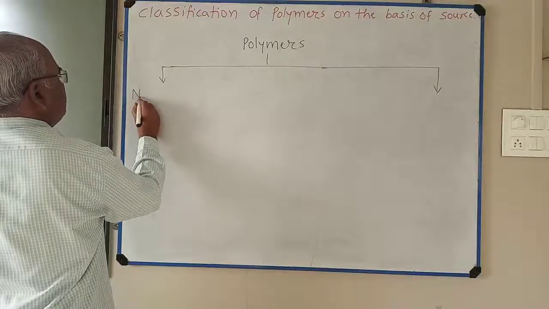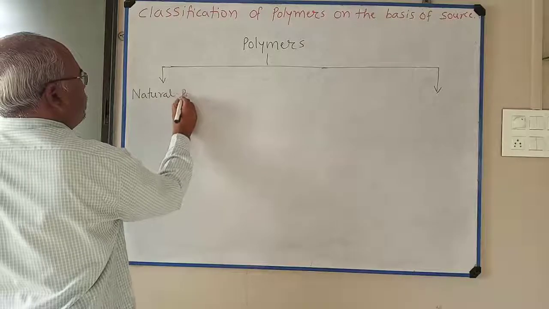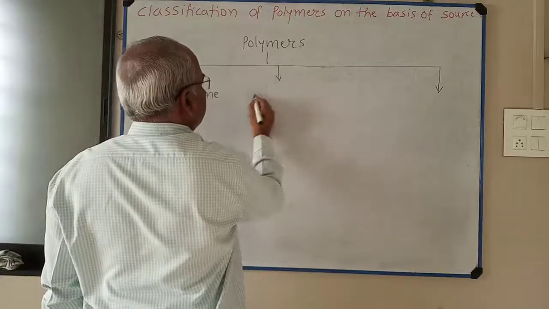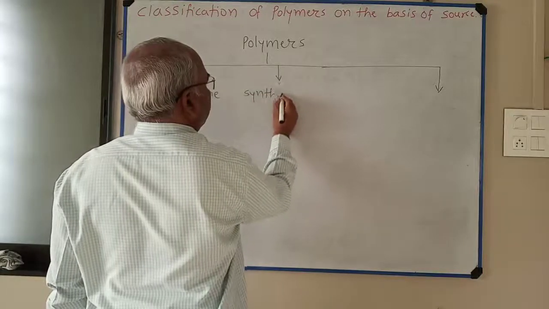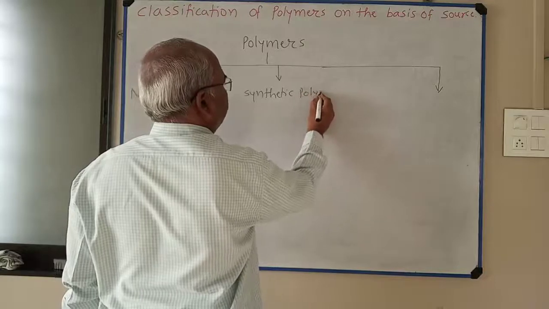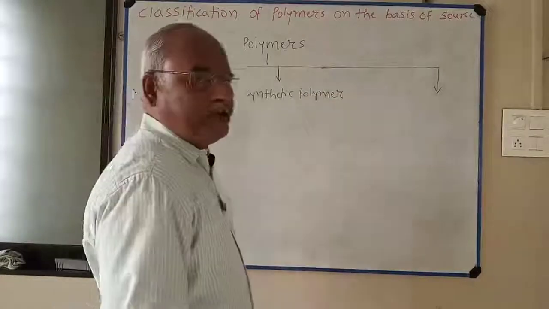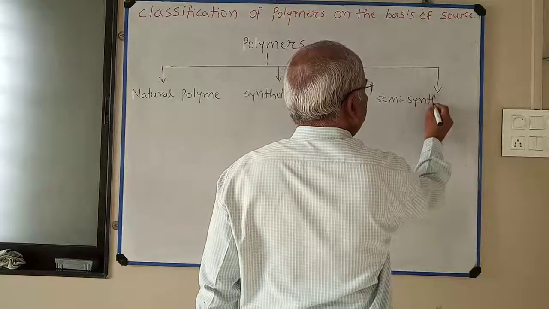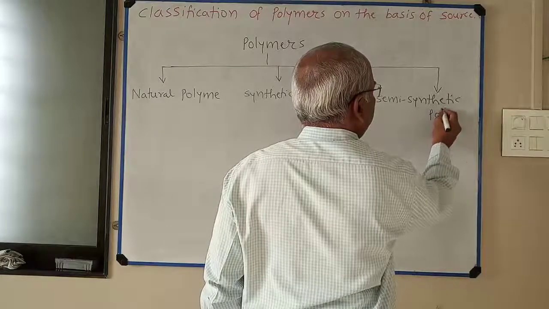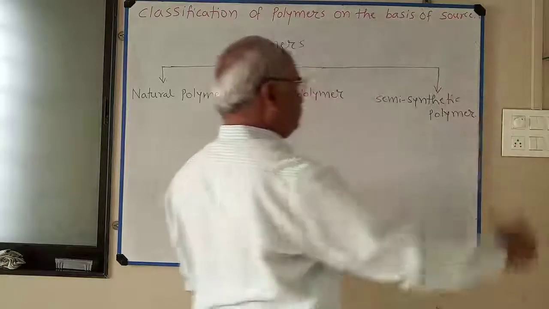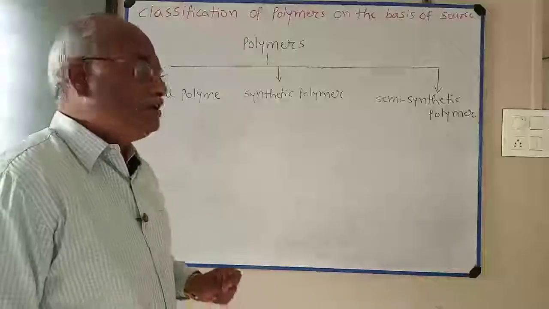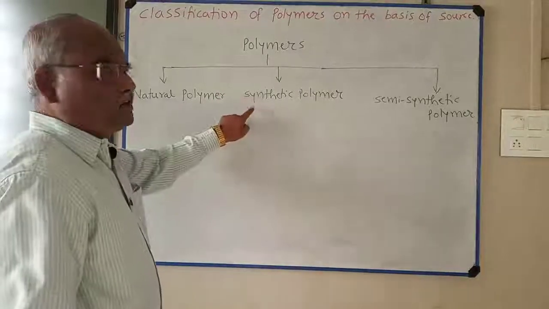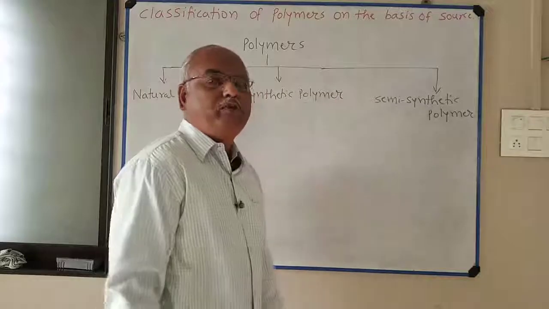One is natural polymer, second is synthetic polymer, and third type is semi-synthetic polymer.